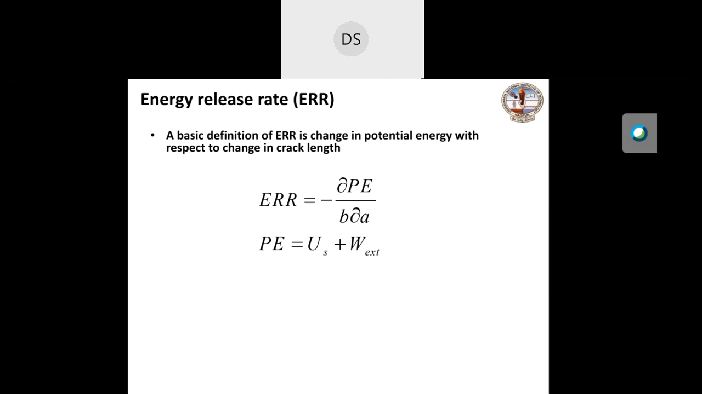Energy release rate is defined as basically the derivative of potential energy. Potential energy is a standard terminology, which is a sum of strain energy in the body and work done by the external force. If the external force is acting on the system, then it will become negative. If it is work done by the body, then it will become positive. So this work of external work can be positive and negative. The denominator term B delta is the area of the crack. Delta is the crack length and B is the width of the specimen. So B delta is the area.